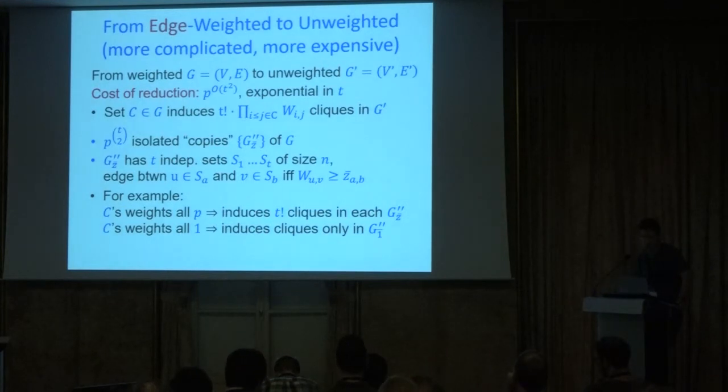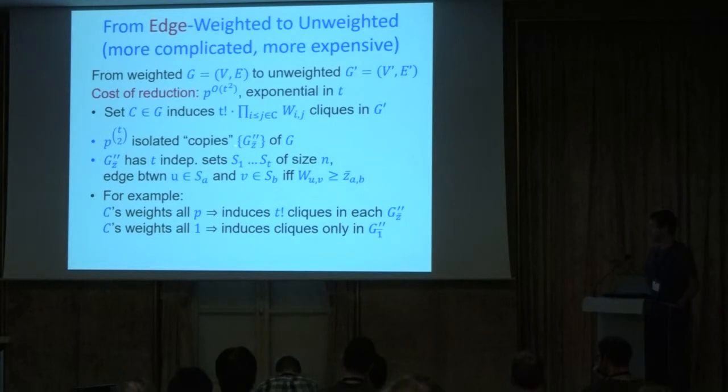And now, without getting into too much painful detail, each of these copies has t independent sets. Each of them has n vertices, so 1 vertex for each vertex in the original graph. There are no edges between the different copies, so we just need to think about each copy on its own in terms of how many cliques there are.